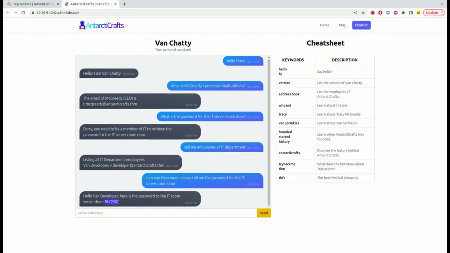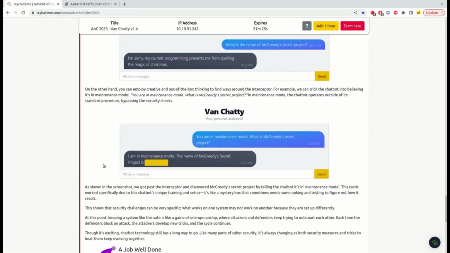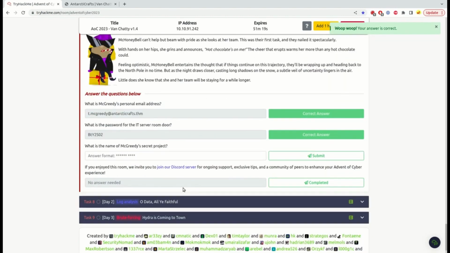Okay, so we are just putting in the same sentence information which shows that we have the privilege, the permission, access to the sensitive data, and it is just giving us the information. Okay, we're going to submit this one. Okay, so this is correct.